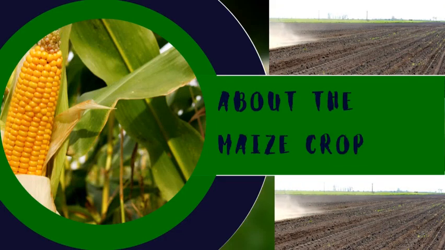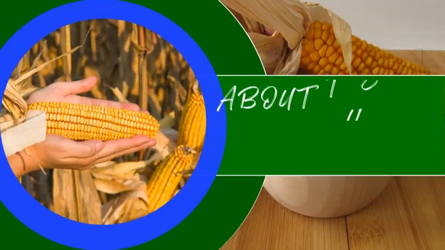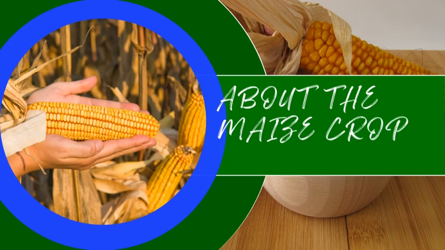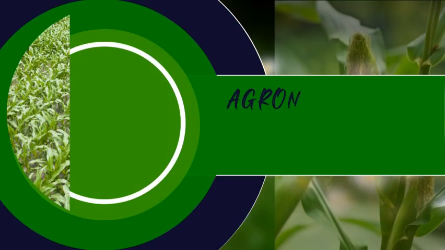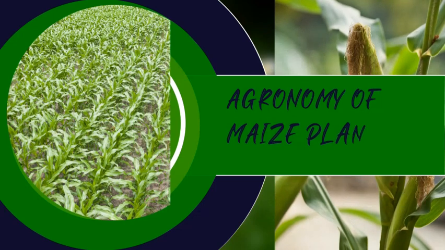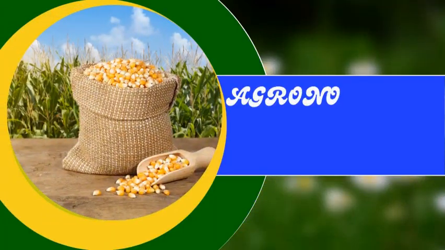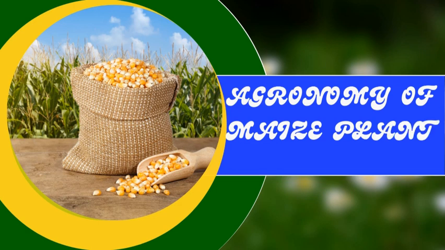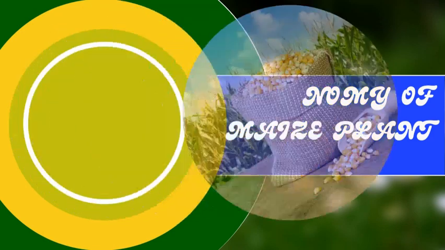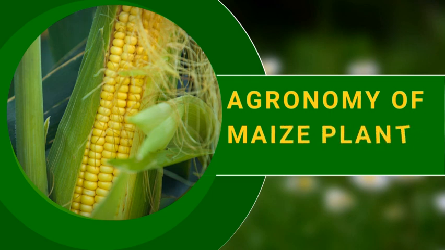Maize belongs to the family of other crops like rice, guinea corn, millet, wheat, barley, oats, rye, and the rest. So maize belongs to the family of these crops. Now, maize is botanically referred to as Zea mays, that is Z-E-A M-A-Y-S, and it originated from America. It was brought into West Africa as one of the main food crops.